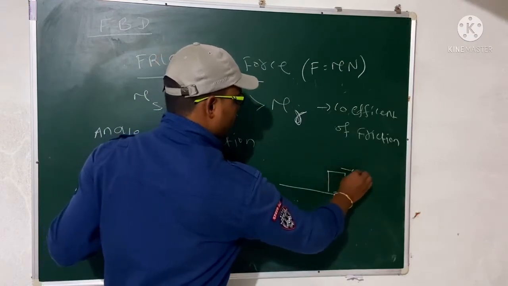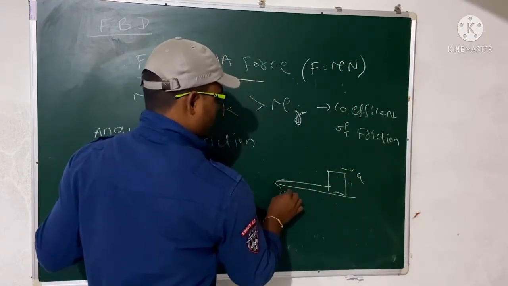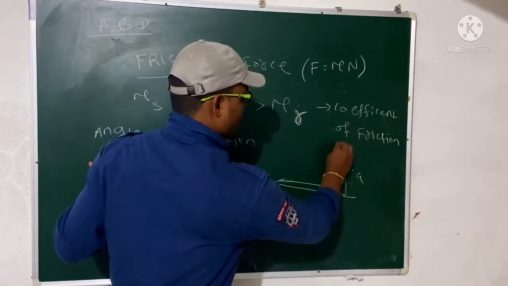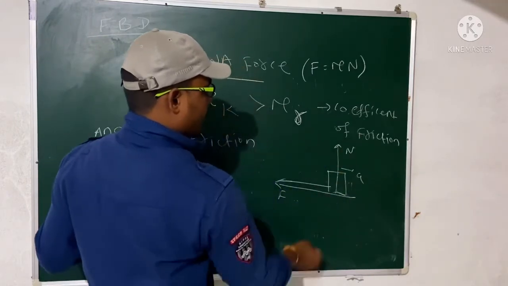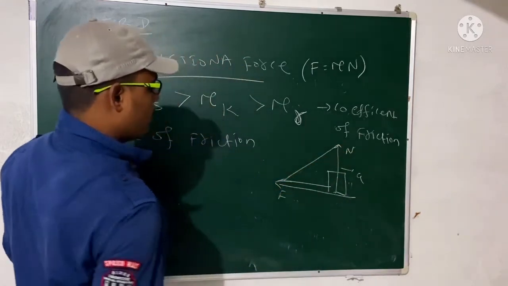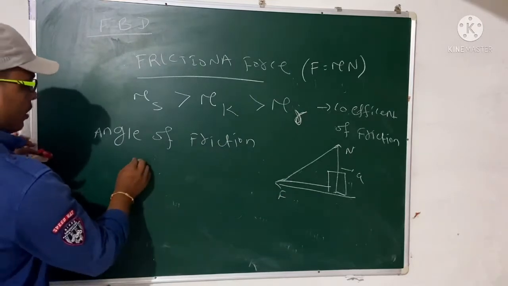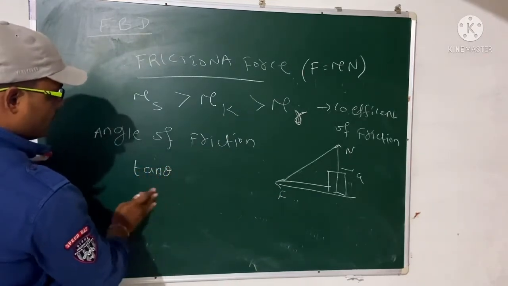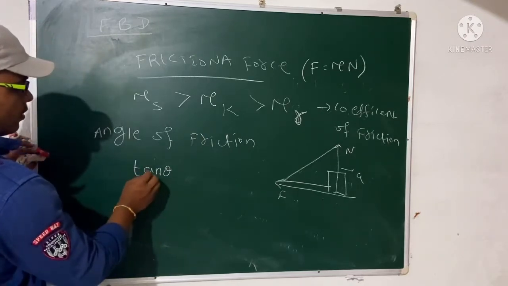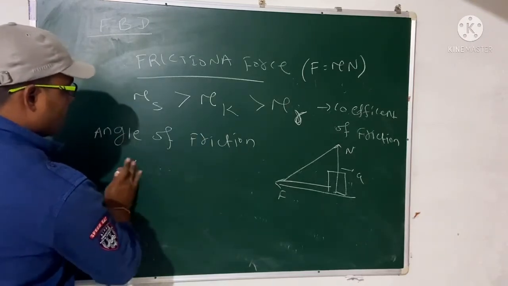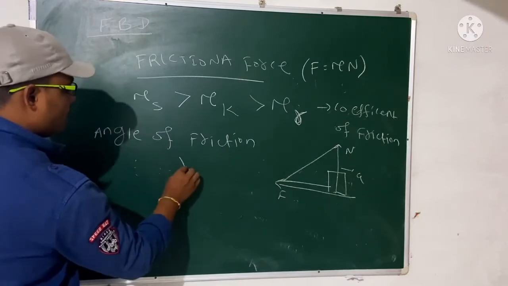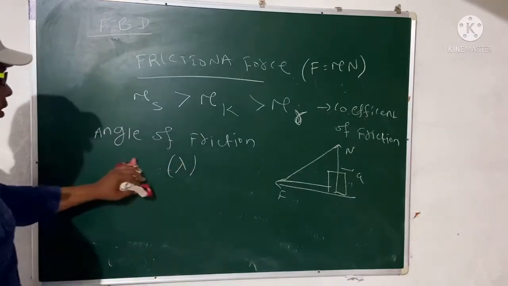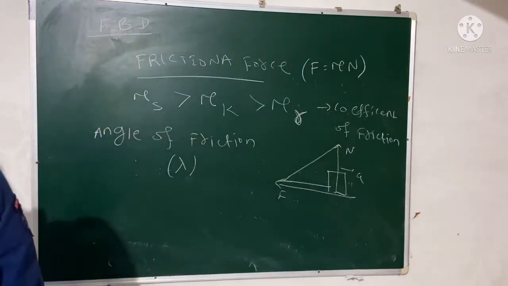If it is moving in this direction, that will be your frictional force, and that is your normal. Okay, so remember tan theta. We will take the angle of friction, which will be represented by lambda. So lambda is your angle of friction, right?